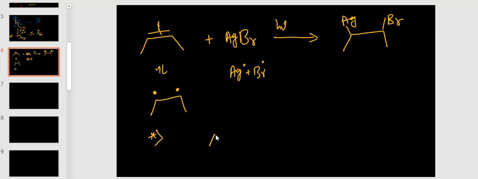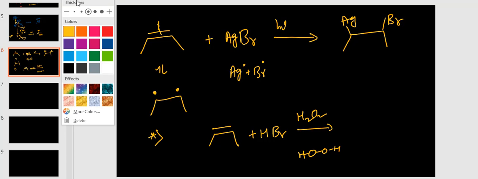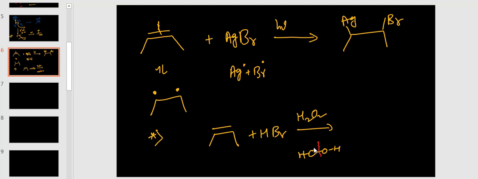One is alkene, already we discussed this with HBr, yes, but now I am taking hydrogen peroxide, any peroxide you can take. Peroxide means first of all the O-O bond, HO-OH, this is the peroxide. In the presence of light, this peroxide undergoes homolytic cleavage. Here radical and radical. These radicals are highly reactive, so this double bond also cleaves. Then it follows a free radical mechanism.